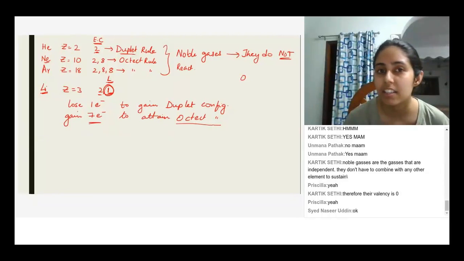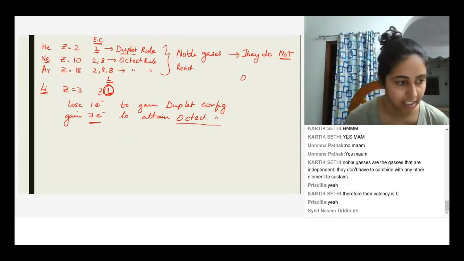Ma'am, according to this rule, the number of electrons in K shell is only 2 in all the elements. Say that again. Ma'am, according to duplet rule, the number of electrons in K shell will always be 2 in all the elements.